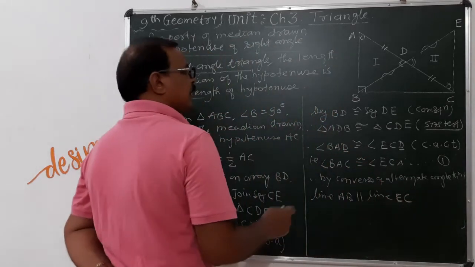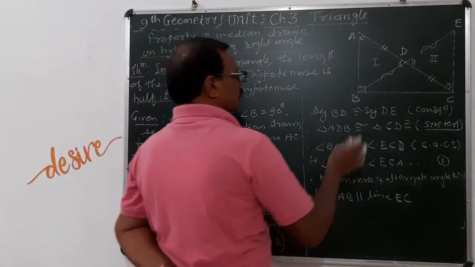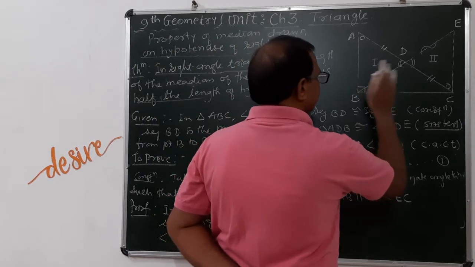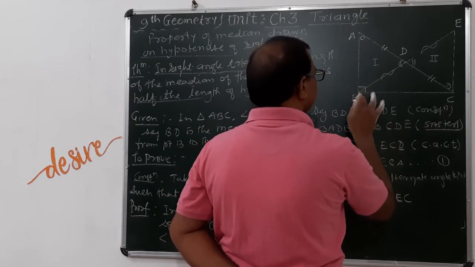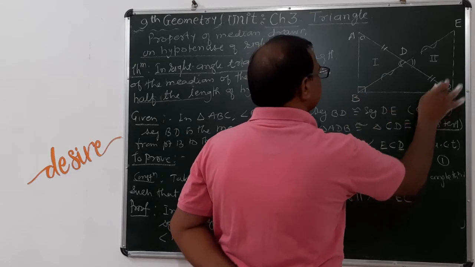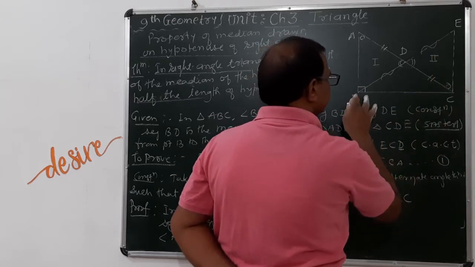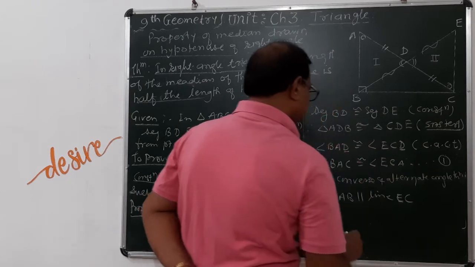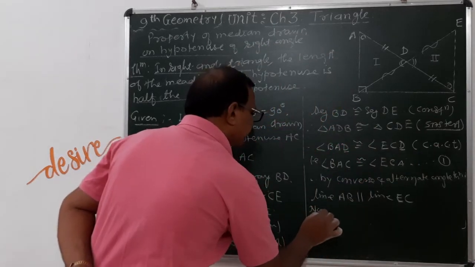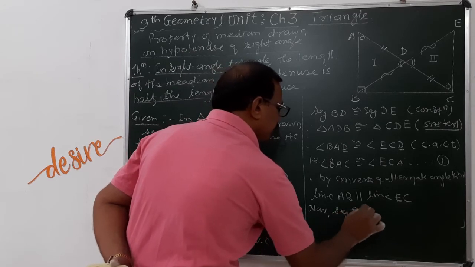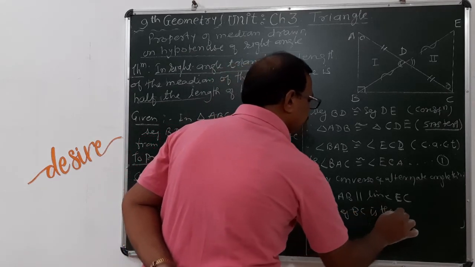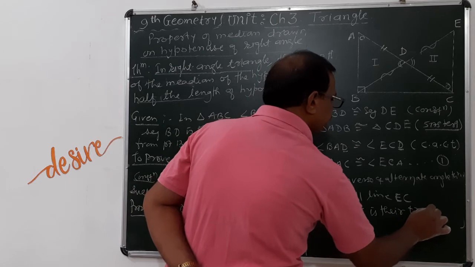These lines are parallel, and BC is the transversal.